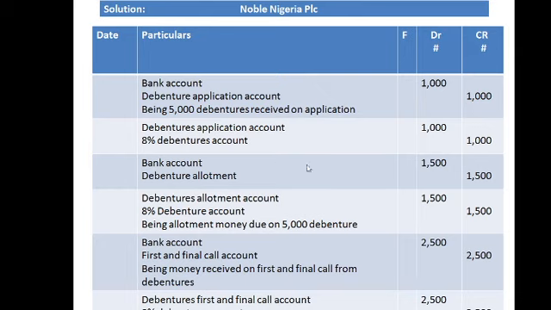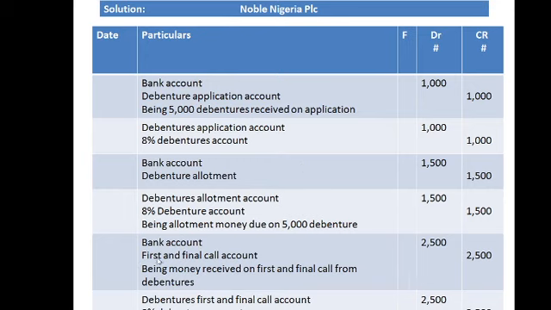Now the second one is allotment. I still have my bank account, ₦1,500 from my workings. I got ₦1,500 on allotment. Debenture allotment, ₦1,500. The second part of it is the 8% debenture account, ₦1,500. Now this is my narration for the allotment account: being allotment money due on 5,000 debentures. You can give your own. It must not be the same way, but make sure it's just a short sentence that will explain the transaction that took place. You understand?